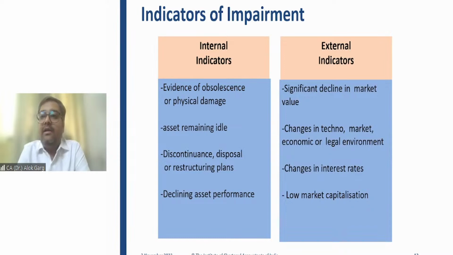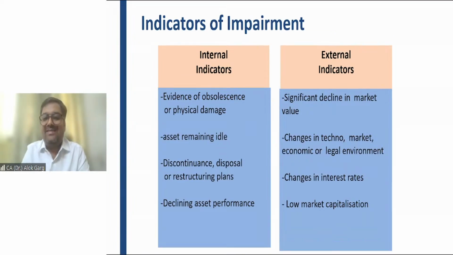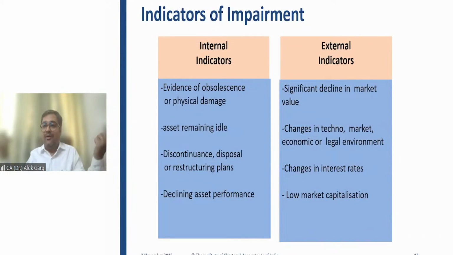For example, if the government has banned the output from a machinery, or the government has announced that diesel cars will be banned in Delhi, what is that? Is it an internal indicator of impairment or an external indicator of impairment? Of course, it's an external indicator of impairment because it is not an announcement within the company. It is an announcement outside the company, right? It's an external indicator. So friends, the standard says that if there are internal indicators or external indicators which exist, right?